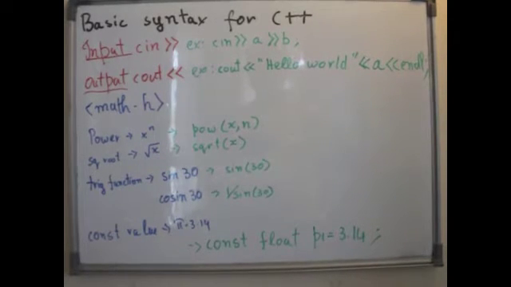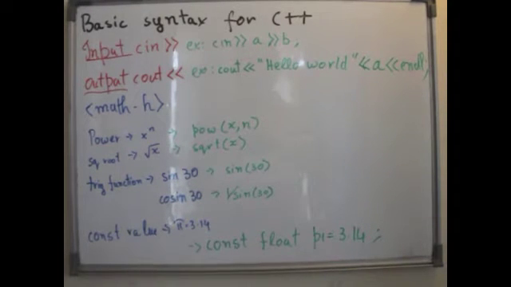First of all, the two most important commands in C++, the input and output commands. Firstly, input. It's cin and then the extraction operator. So for example, we initialize two variables a and b.